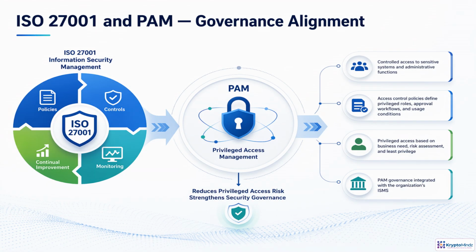ISO 27001 treats information security as a managed risk cycle, not a one-time checklist. PAM fits that cycle naturally. During planning, you define privileged roles, approval paths, and acceptable use. During execution, you enforce least privilege, session controls, and access based on business need. During checking, PAM provides logs, reviews, and audit evidence. During improvement, findings drive remediation, policy updates, and tighter controls. The takeaway is stronger governance. Privileged access becomes visible, justified, monitored, and continuously improved within the organization's ISMS.